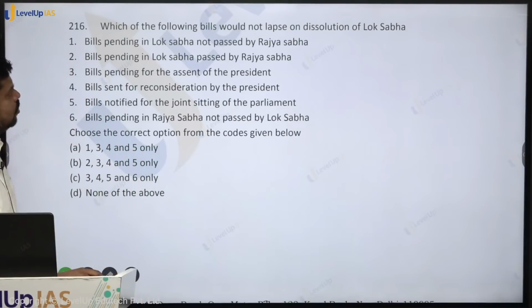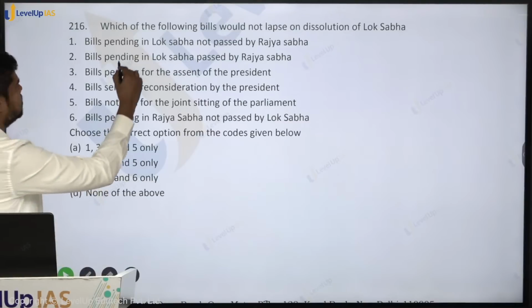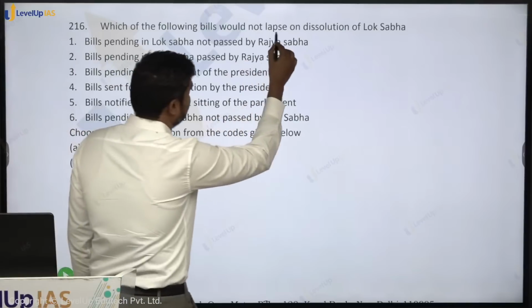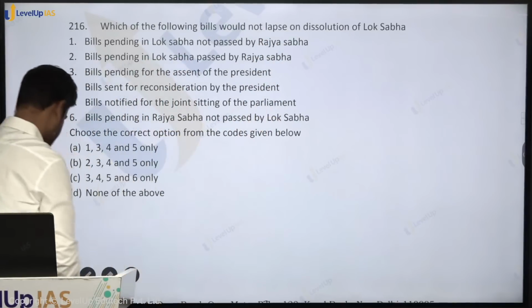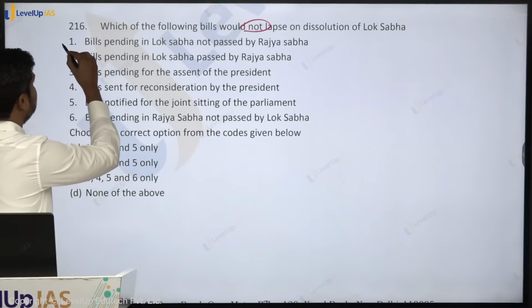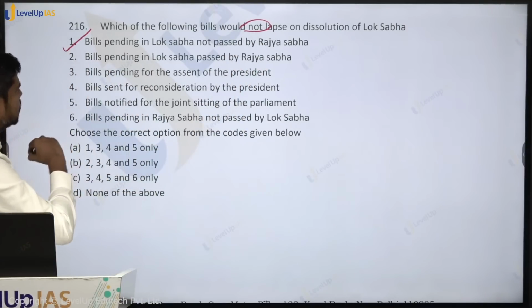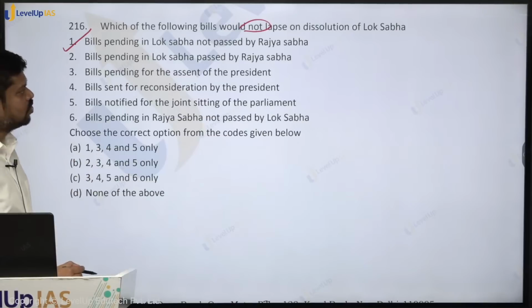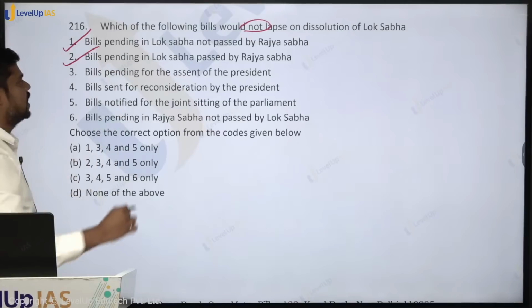All bills pending in Lok Sabha not passed by Rajya Sabha, will it lapse? Yes, it will lapse. So here it is asking not lapse, so we will just come back to that area, which will not lapse. But yes, all bills pending in Lok Sabha, this will lapse. So therefore this cannot be an answer. Bills pending in Lok Sabha passed by Rajya Sabha, will it lapse? Yes, this will also lapse.